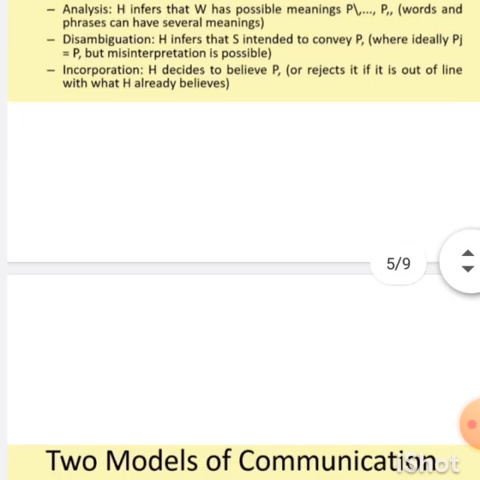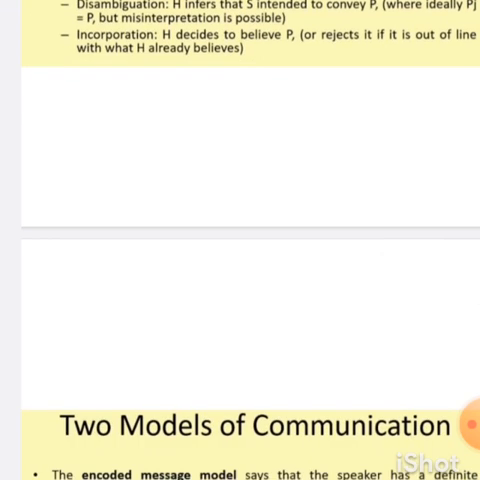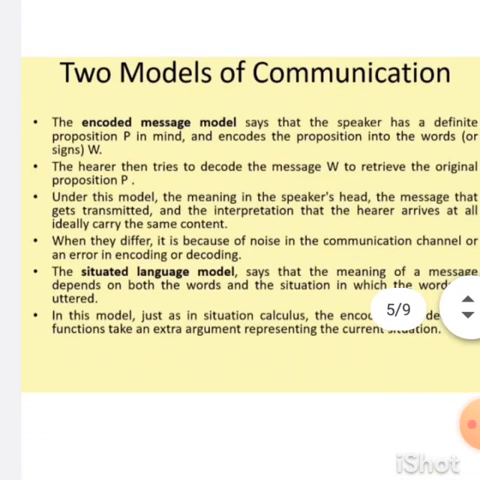The fourth one is incorporation. Incorporation means it has to find that this is the information that has come from the sender side, so it has to believe this is the correct information. That is incorporation. So when we come to the next one, we are using two models for communication.